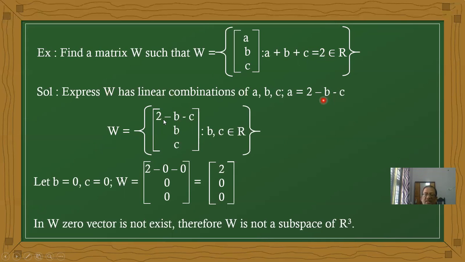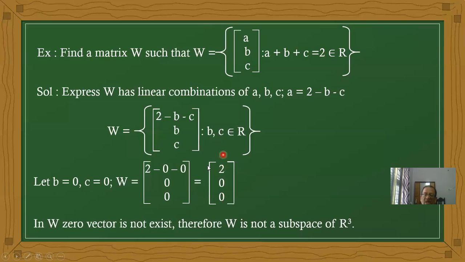Therefore, I am taking here the value 2 minus B minus C. Now I am substituting B equal to 0, C equal to 0. Then what happens now? 2, 0, 0. Now here the sum of the values equal to 2. Okay, it is correct now.